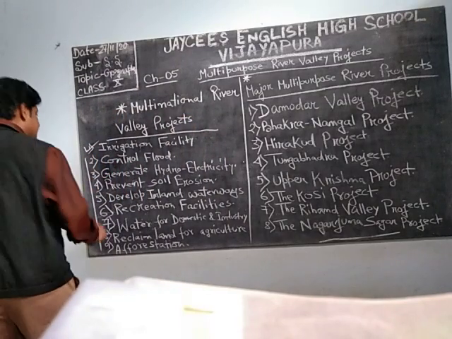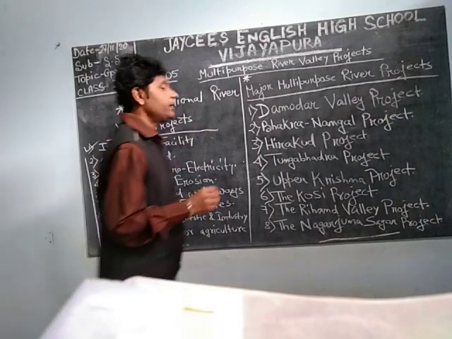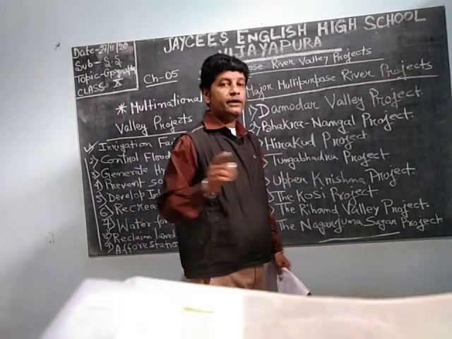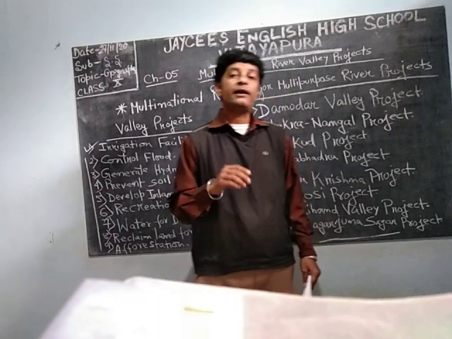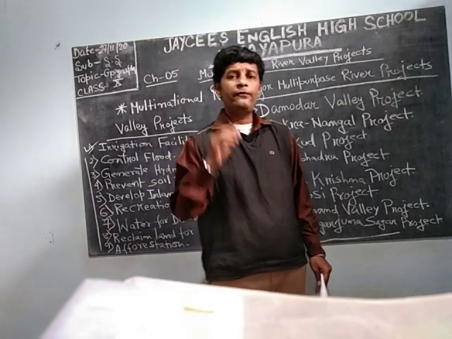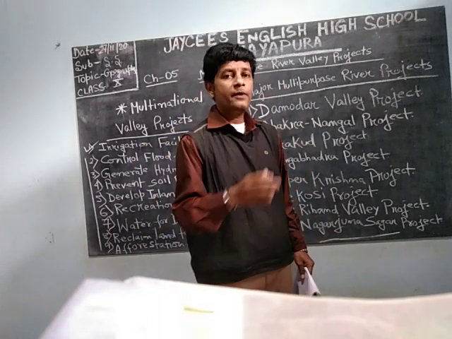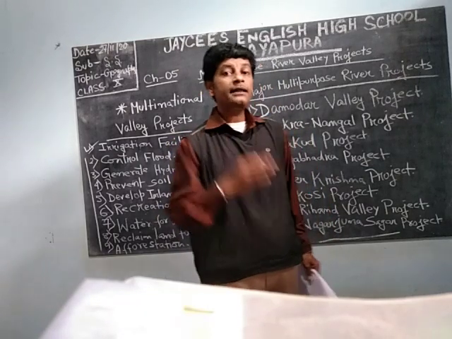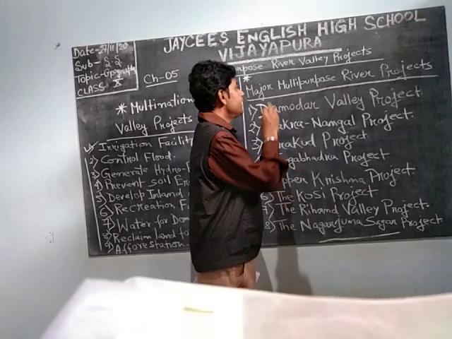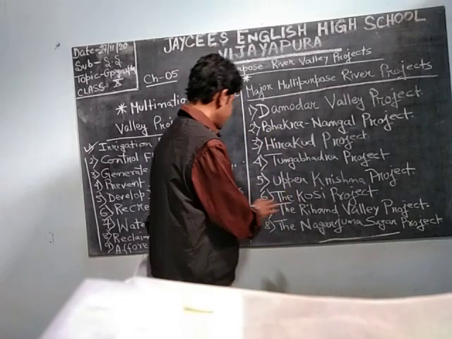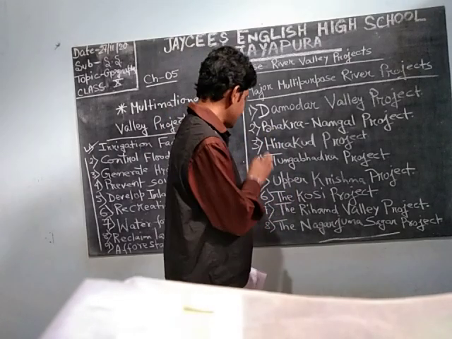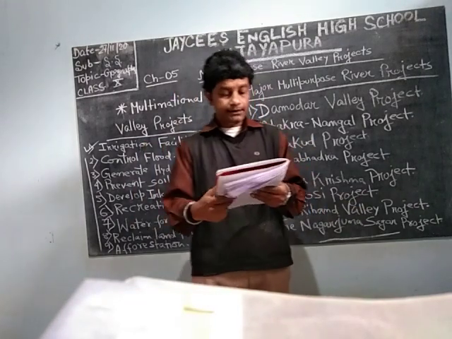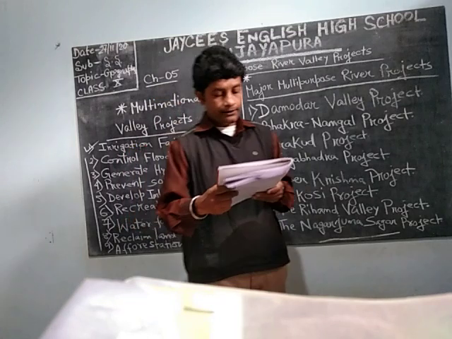So these all are the points what we have discussed. Now we will go for the major multi-purpose river valley projects. In the notes I have written around 50 to 55 such projects, it is there in your activity. But what are the major projects? We will be discussing those. Here 8 points are there, means 8 projects, and we will be discussing these 8 river valley projects.